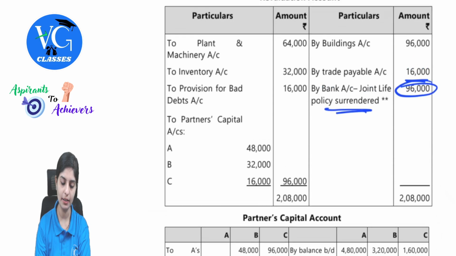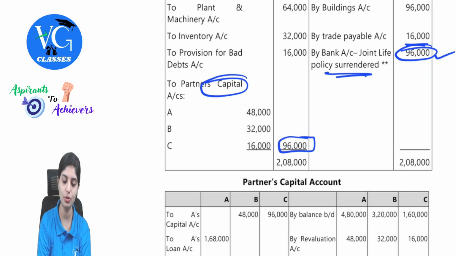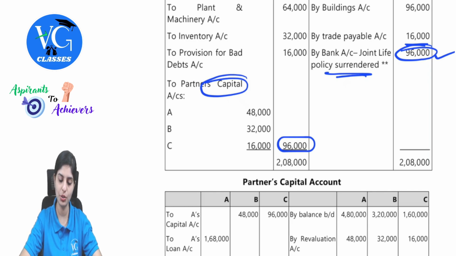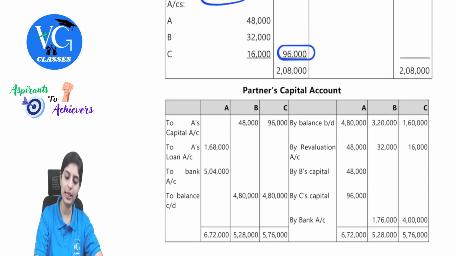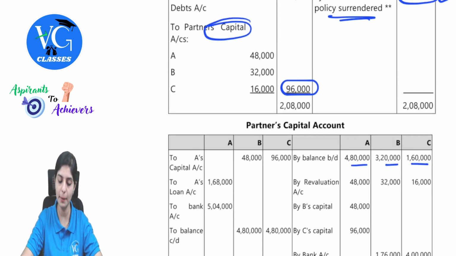So if that is done, you will not have profit or loss on revaluation itself because 96,000 is your value. 96,000 is also the profit on revaluation. So ultimately both sides it will match. By balance brought down, take the respective balances. In this question, there is revaluation. If we are not routing the joint life policy treatment through revaluation, this will not come.